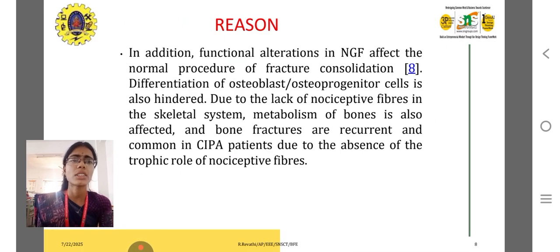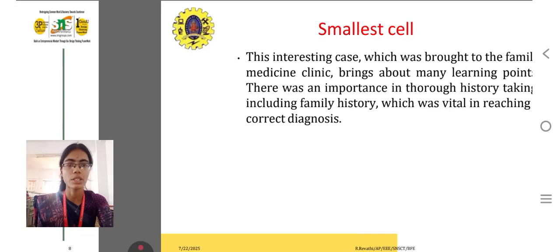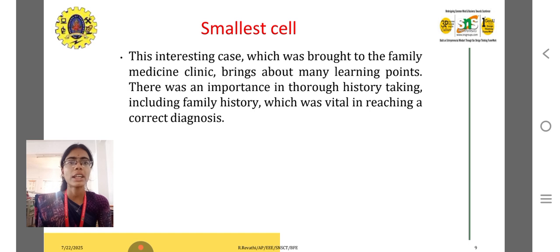The reason is the lack of nerve fibers in the skeletal system. Metabolism of bone is also affected, and bone fractures are recurrent and common in CIPA patients due to the absence of the trophic roles of nociceptive fibers.